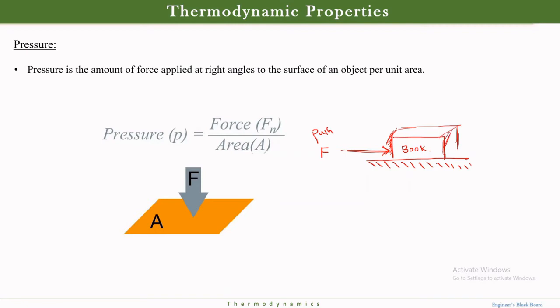So this is my area. This is the area over which I am applying my force. Whichever area I am applying it on, that is this, and whatever force I am using, that is this. The unit for force is Newton, and for area it is meter square. Those are SI units. And pressure is nothing but force per area. I am applying some push in this area, so what I get is pressure.